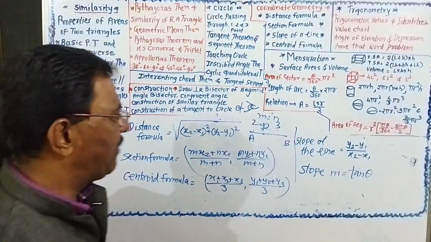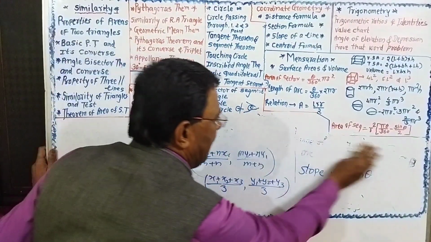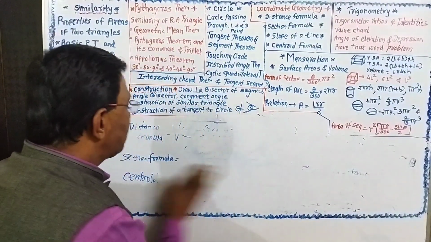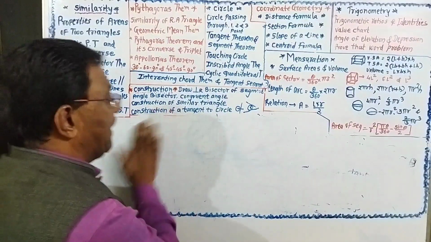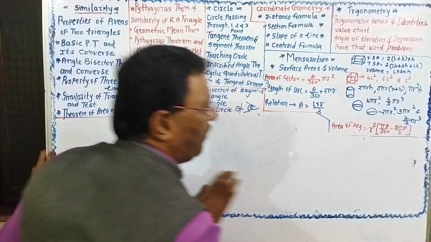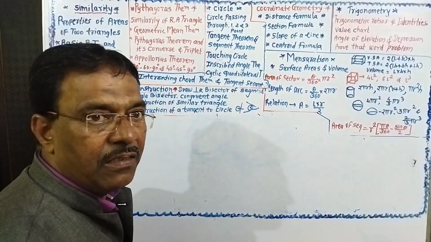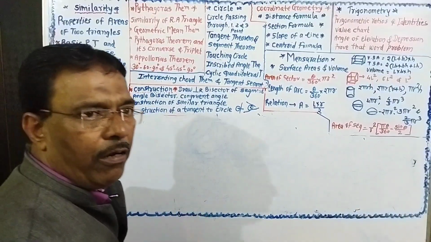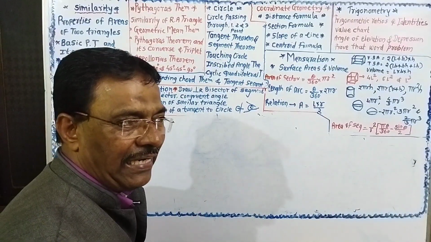Then the next chapter is trigonometry. In trigonometry you must know some trigonometric ratios and some trigonometric identities. And you already know the trigonometric ratios.